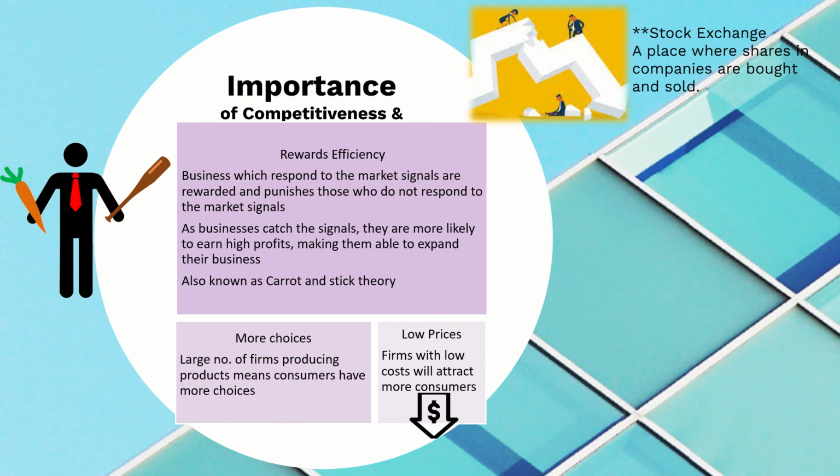More choices. A large number of firms producing products means consumers have more choices. Now, for example, I want 10 of those soft toys, okay? But I have only 9. So I have less choice, right? I want 10 different colors, but they have only 9 colors.